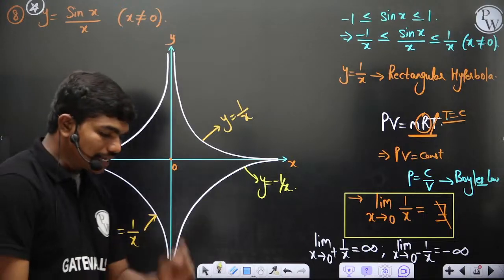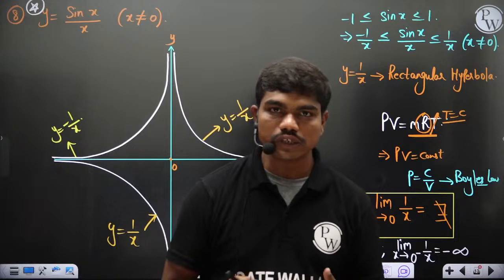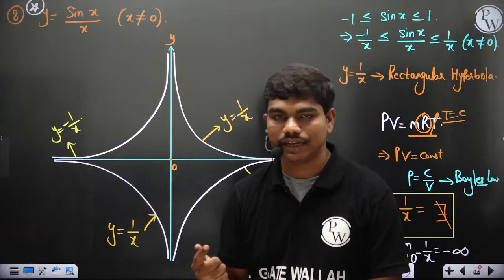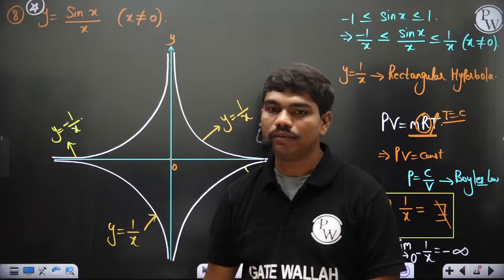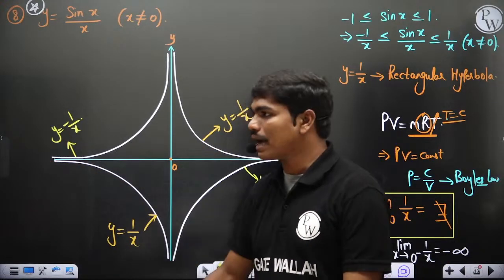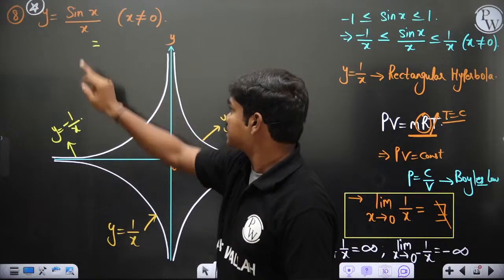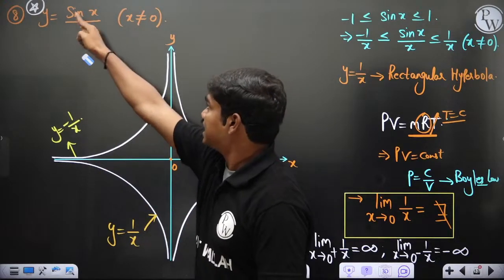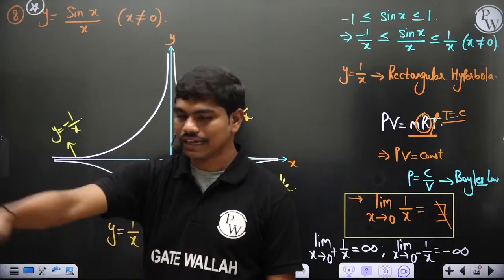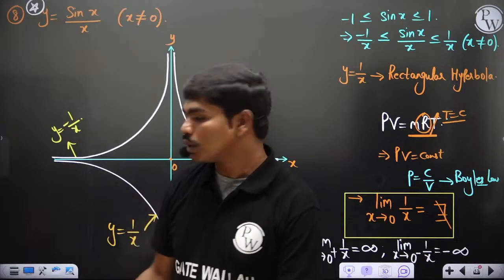Now let's see, exactly at x equal to 0, you cannot tell anything, because 0 by 0 is an undefined form. But you can understand something here. As the x value increases, the function sin x in the numerator is always some finite number, correct? It always lies between minus 1 and 1, but if x keeps increasing, then the magnitude of the function keeps decreasing. That's what it tells you.